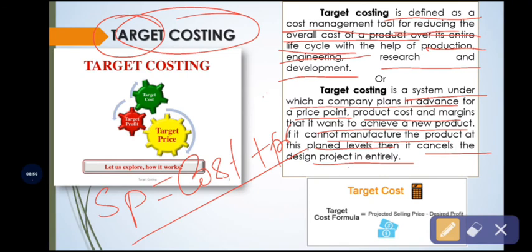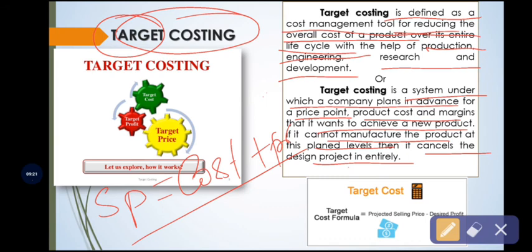So finally, this target costing speaks about how, in order to fix the selling price of the product, the cost and profit margin are very important. So the business organization has to concentrate on the cost factors, and also focus on producing the product at planned levels.